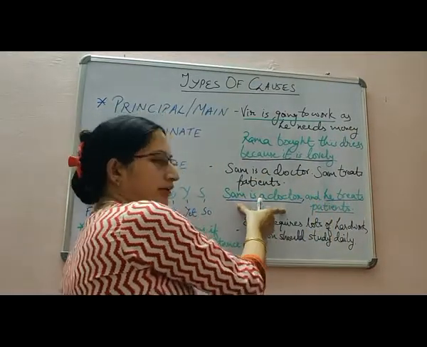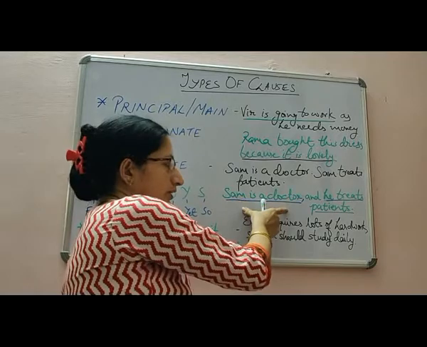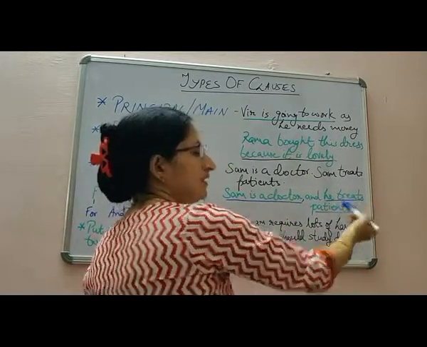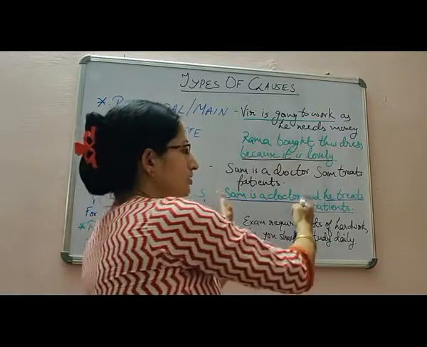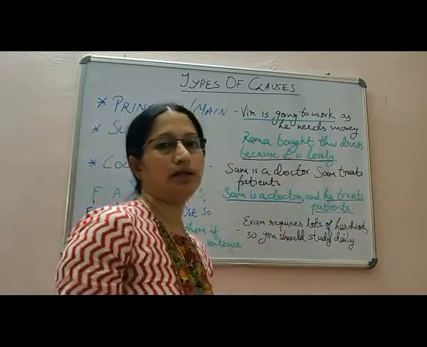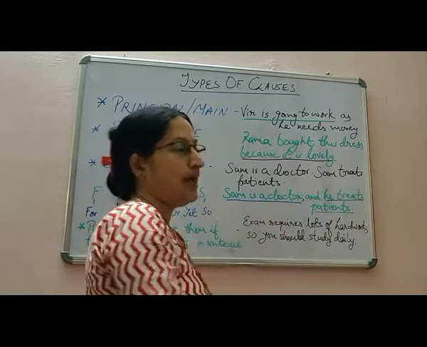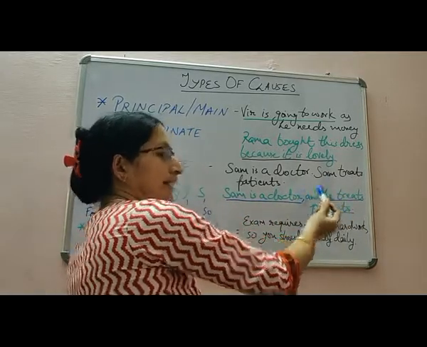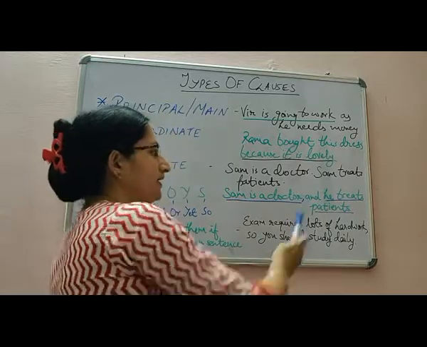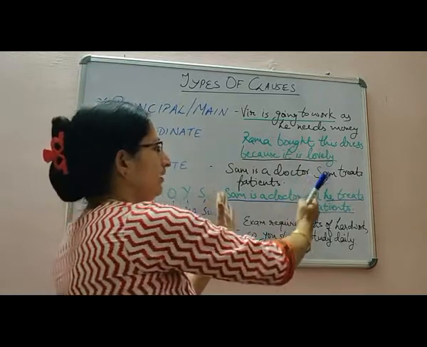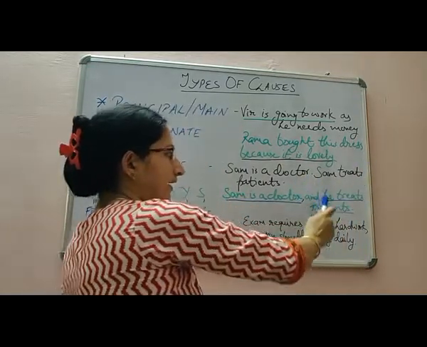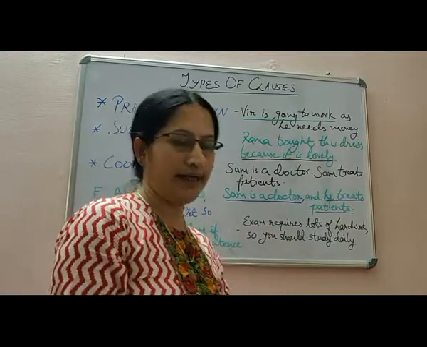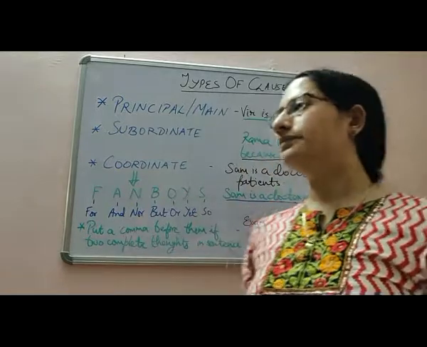So this part of the sentence, Sam is a doctor, and this part, he treats patients, are coordinate clauses, and they are joined together by the coordinating conjunction and.